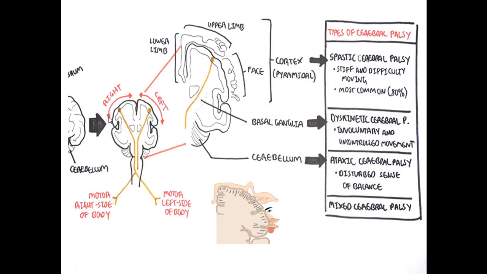So here we have the cerebral cortex, and we have the left and right side. If we take this lateral section, there is the motor area, the precentral gyrus.